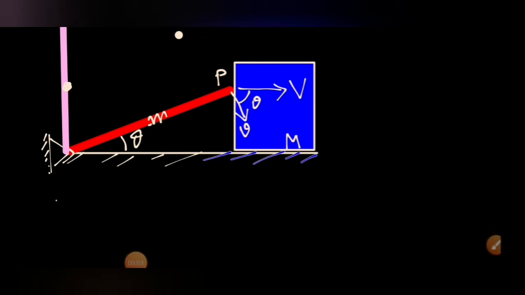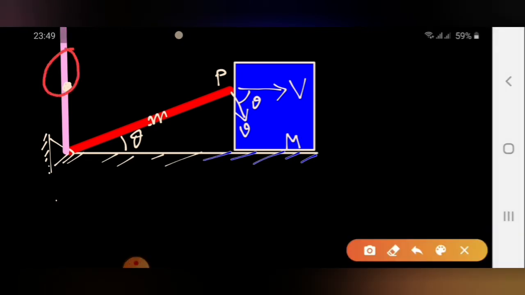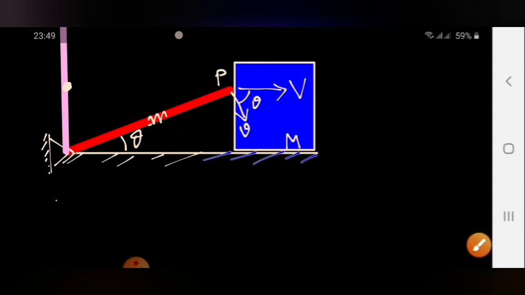Suppose initially the rod was in this position and it has fallen like this, and right now it is making angle theta. The topmost end point of the rod is P, and suppose it is moving with velocity v at the time, and the angular velocity at that instant is equal to omega.